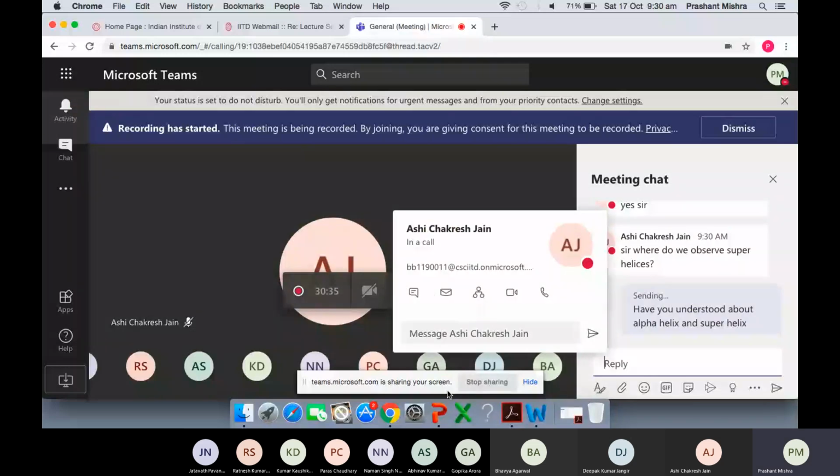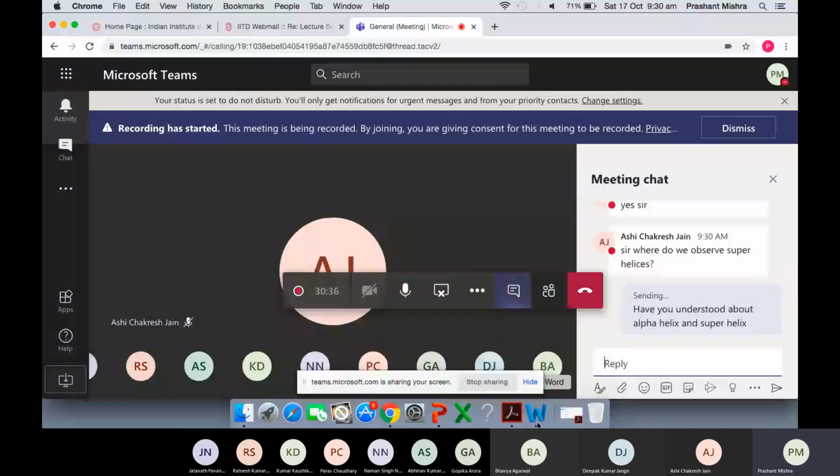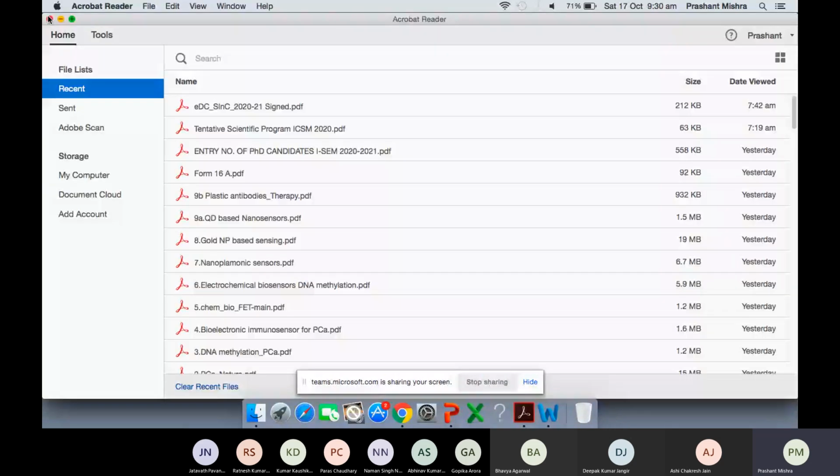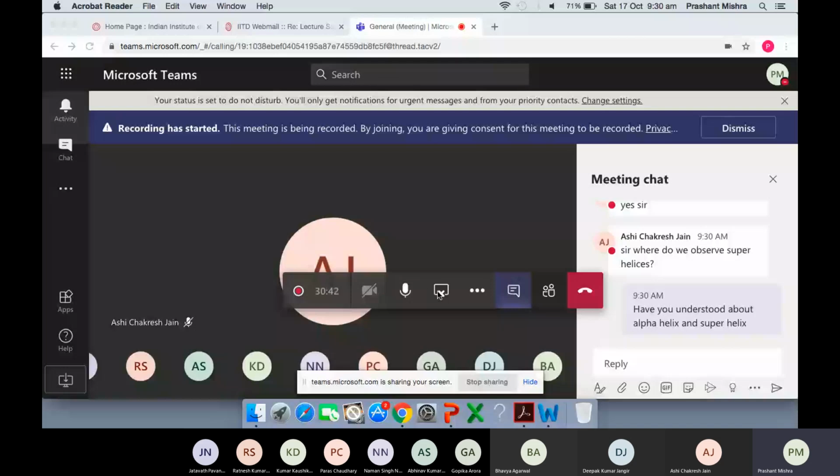That is where I was asking the question. The superhelix structure, I don't know why I'm not able to share the slide right now.